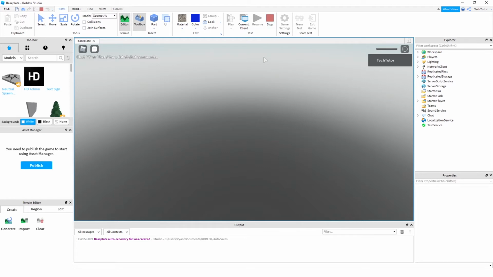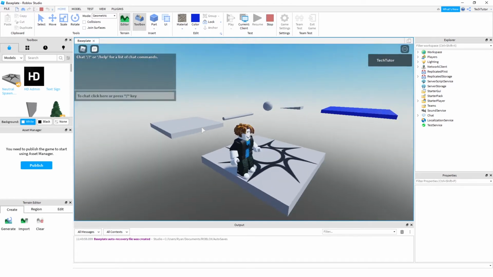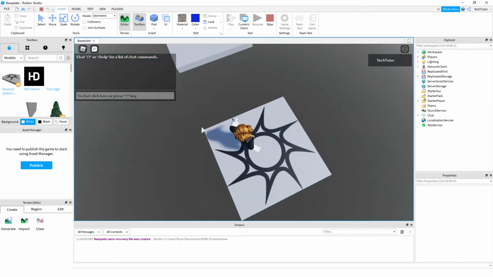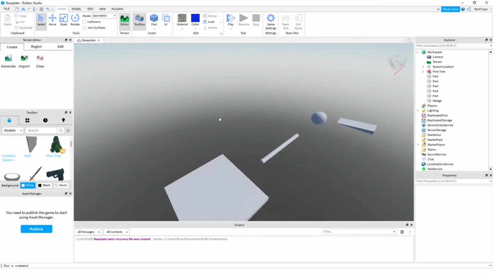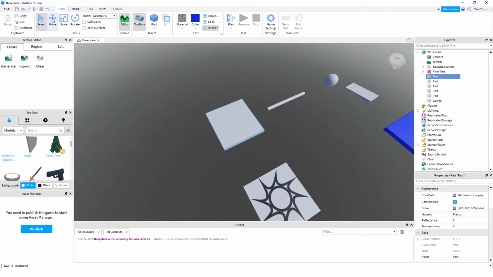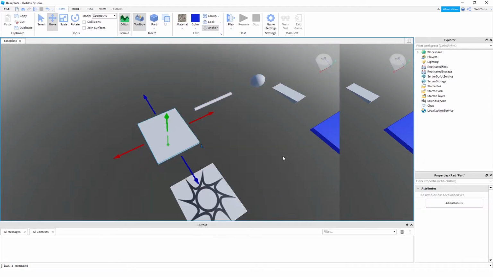Now it looks like I may have actually made that a little too far apart. So this is why you want to play test it. And as you can see, when you fall, as I said earlier, you fall basically until you respawn. So let's go ahead and make that a little easier, just so that way it's not as frustrating for the user. So we'll stop. We'll go ahead, grab that item, click move, pull it a little bit closer. All right, and then let's try it again.